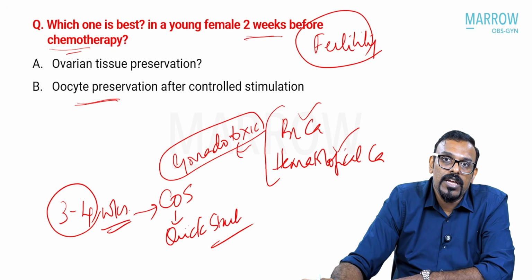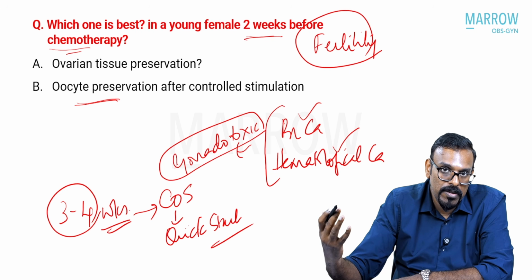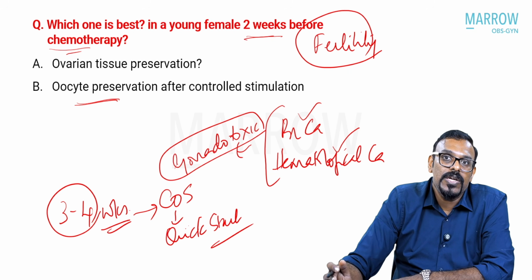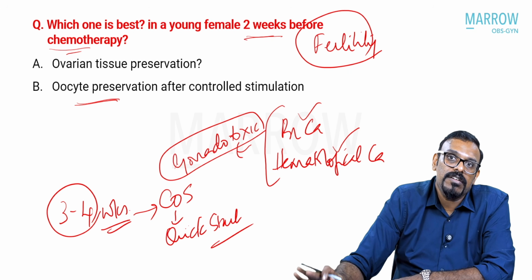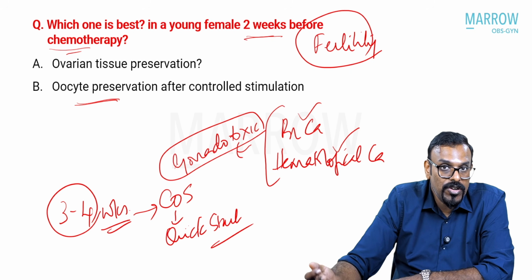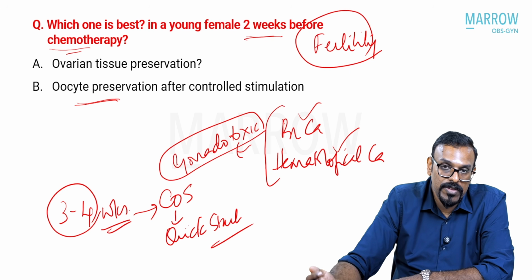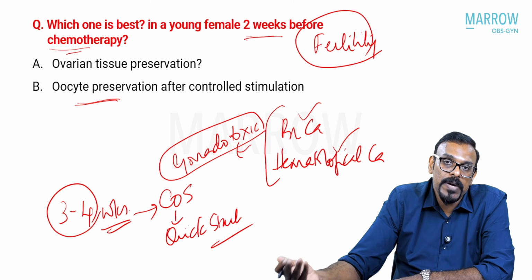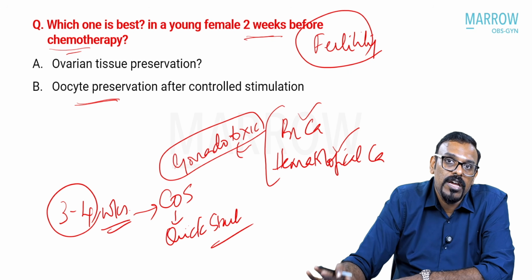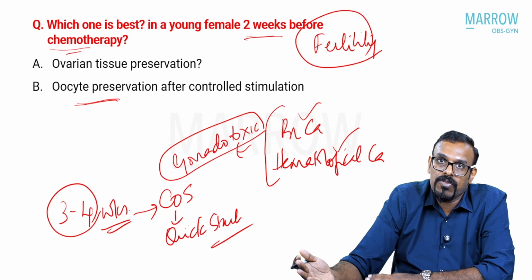of time for that. You can start a random start or a quick start kind of a stimulation. You don't have to wait for the particular day of the menstrual cycle. You can start it on any day and then give the adequate stimulation and the trigger, and you pick up the oocytes and preserve them. And then after she completes her chemotherapy and all, she can actually use these oocytes for her later